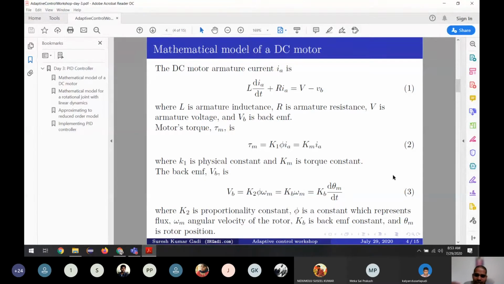So you can see how it develops. We are using the basics: we know Kirchhoff's voltage law, we know the torque equation, and we know the back EMF from the formulas of electrical machines. And this is all we have to know for modeling a DC motor. Now we go to the next part.